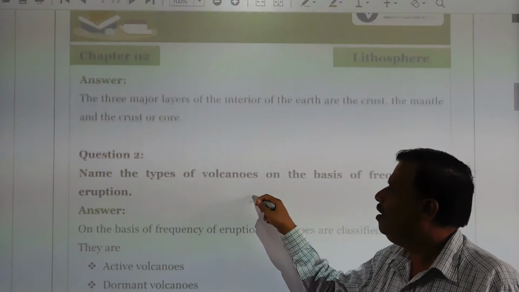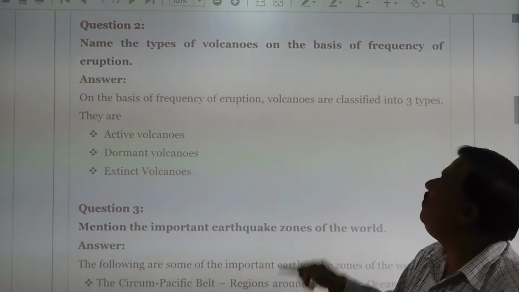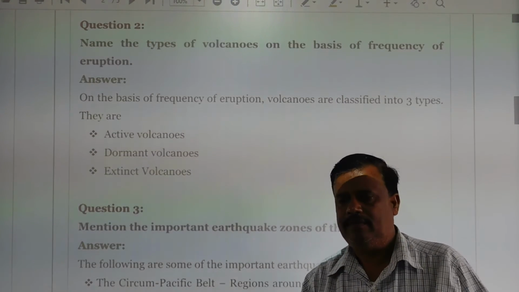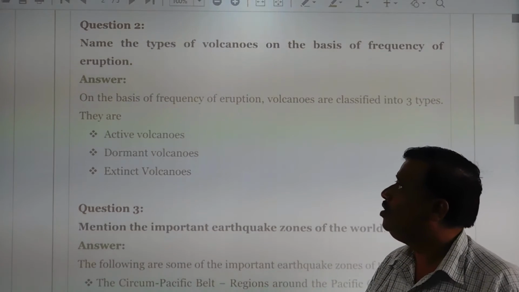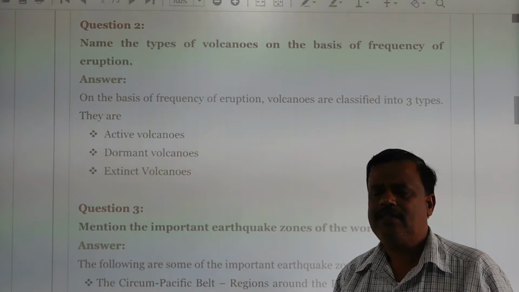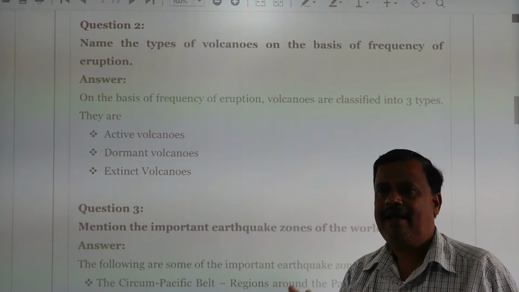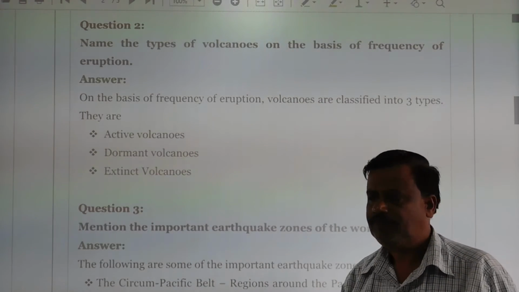Next, name the types of volcanoes on the basis of frequency of eruption. Okay, these are volcanoes. So which are those? See, one is active volcanoes. Eruptions happen again and again at those places, and they are known as active volcanoes.